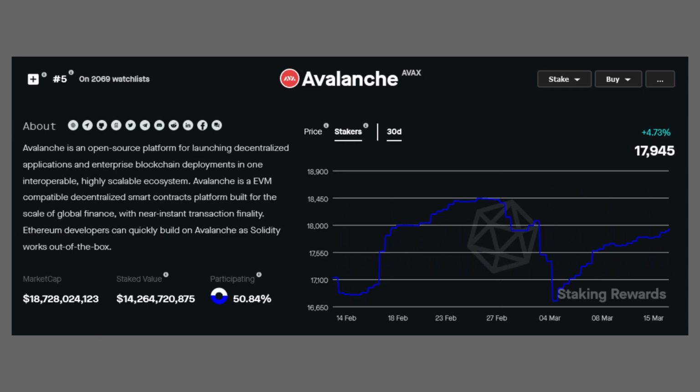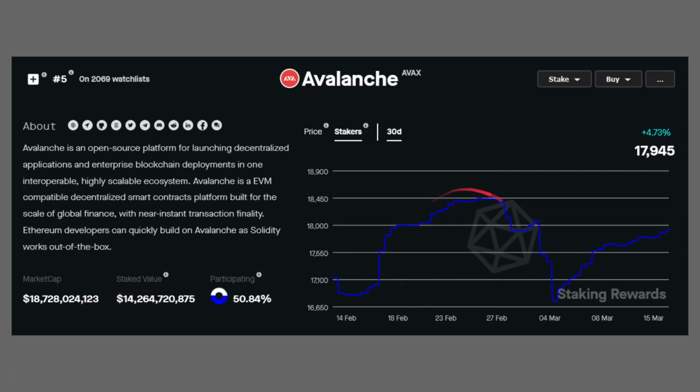Next up, let's take a look at Avalanche. This is arguably a newer protocol compared to the other three. Avalanche has a market cap of about $18 billion with a staked value equivalent to about $14 billion. So once again, this is a significant amount, and it sees about 50%, almost 51%, of the total amount of addresses in Avalanche participating in its staking protocol.